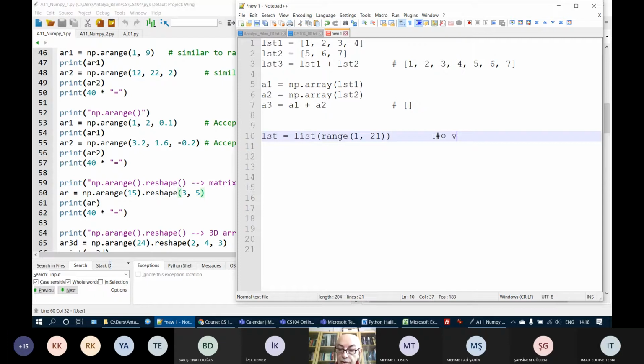Let's put here a comment: 1, 2, 3, 4, up to 20. Okay, with this line. From this one, assume that I'm creating an array, ar equals np.array, using this list.